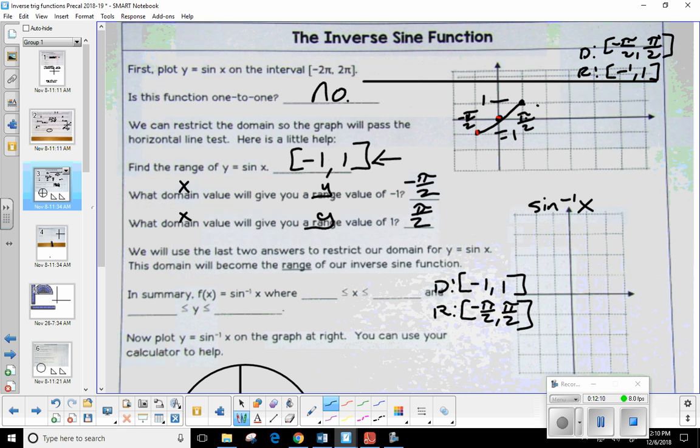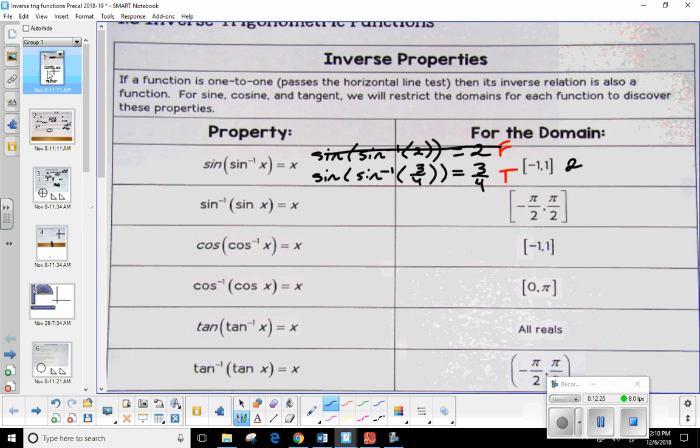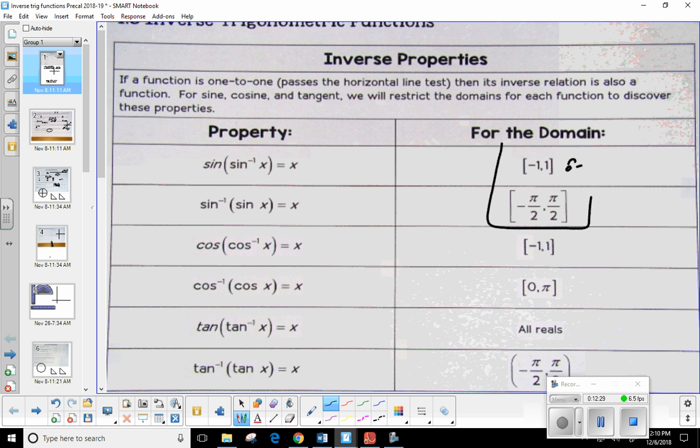Now, take a look at those intervals for just a second. -1 to 1, and then -π/2 to π/2. That's the domain and range of my inverse, right? If we go back to the very first page, isn't that what we had there?